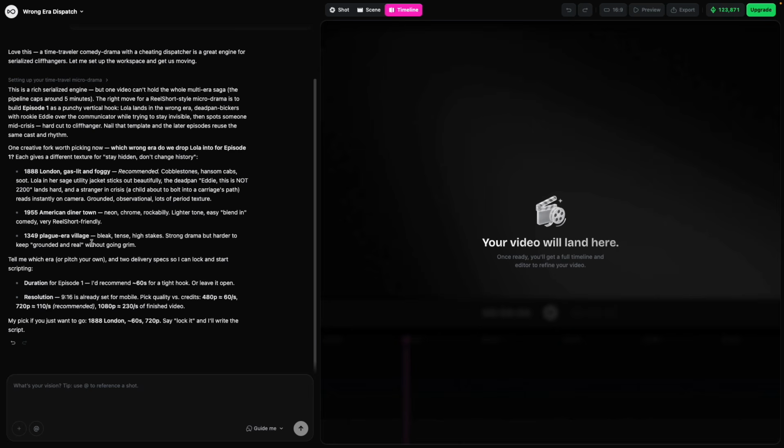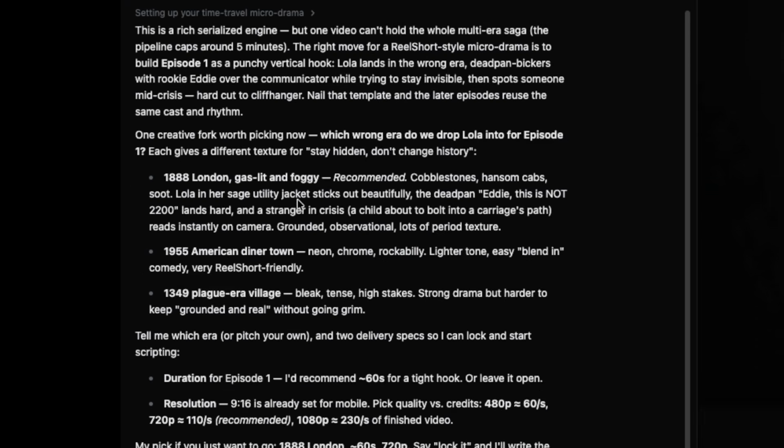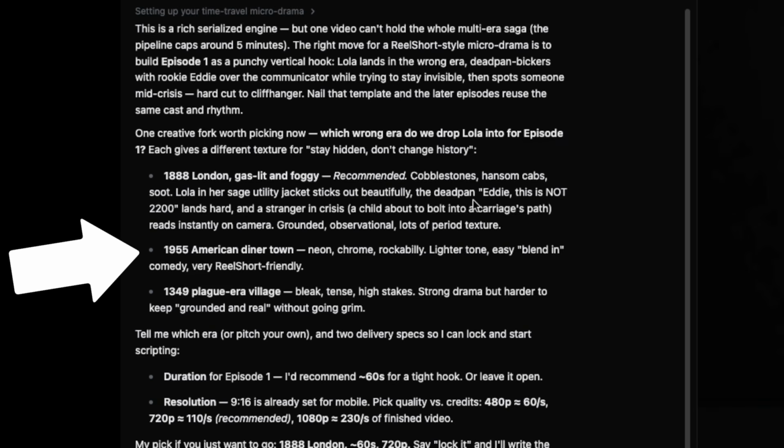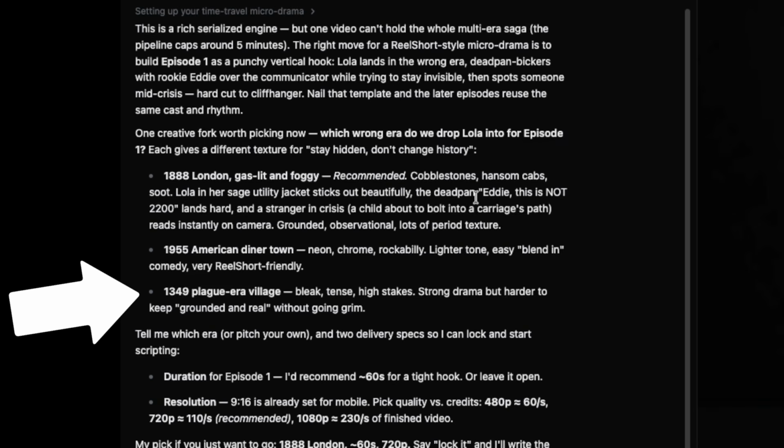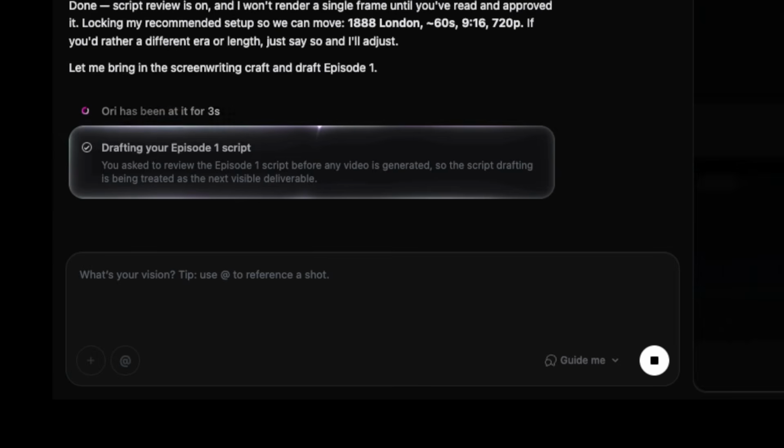All right, the agent came up with a rough draft script, and here are some decisions for the first time travel. There's 1888 London, a 1955 diner, or 1349 plague era. These are good options, and if I didn't like them, I could come up with a new one, but I'm going to go with 1888 London. It's tempting to lock it in, but I really need to see the script before any video gets generated.